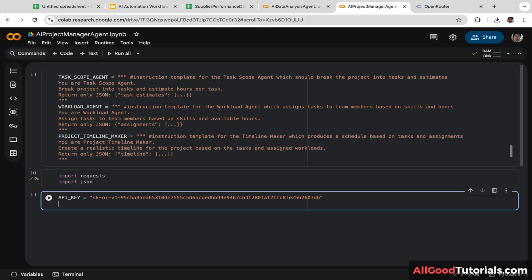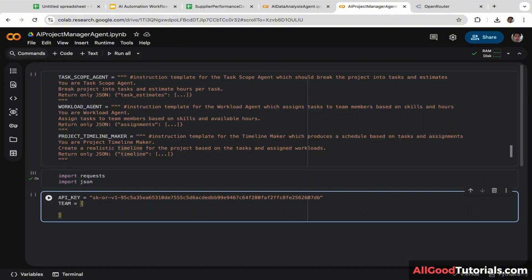Next, we are going to create a list of team members with their skill sets and available hours used for task assignment logic. I'm going to name the list team. You can name it whatever you want. It is totally up to you. And let's create a bracket. Okay, let's add the first employee. I'm going to set the name to Alice.